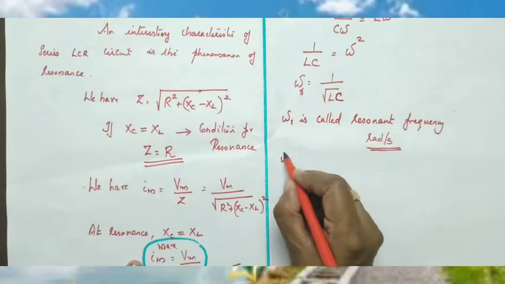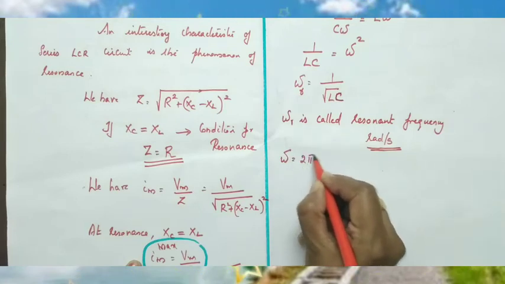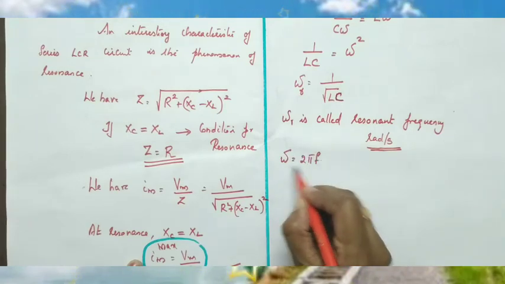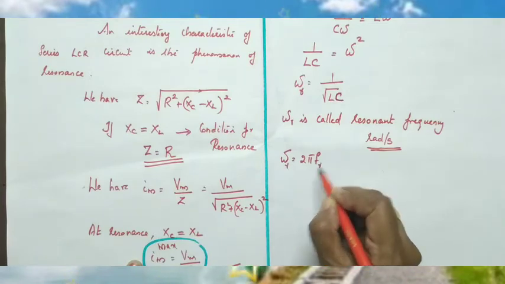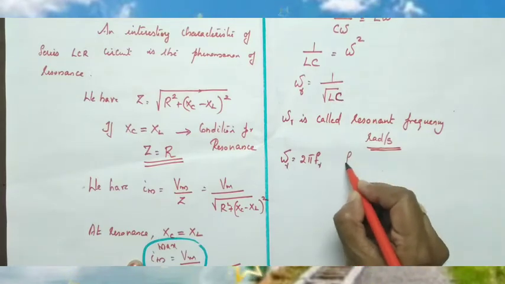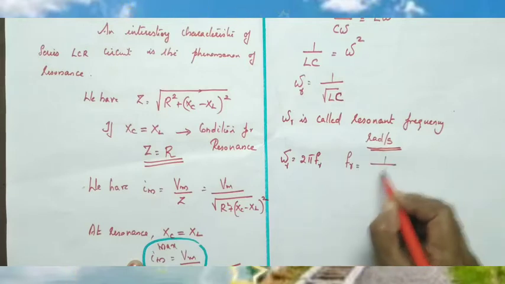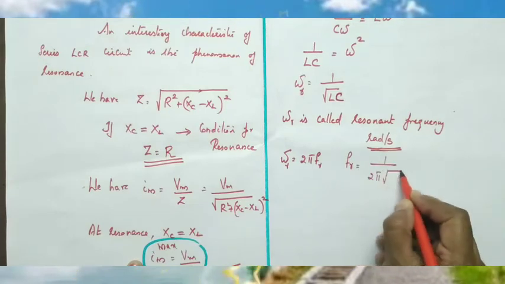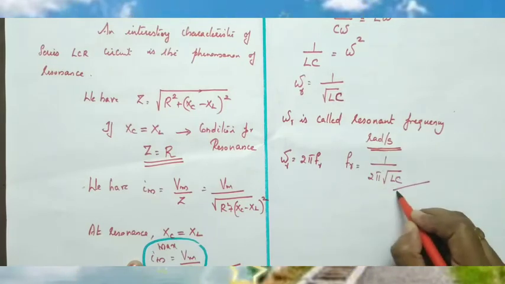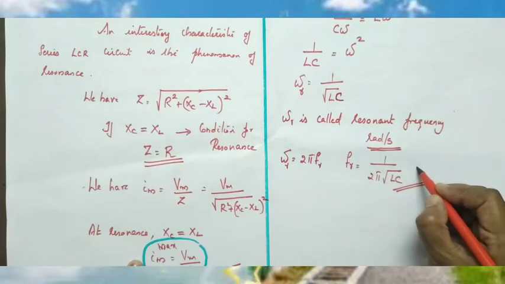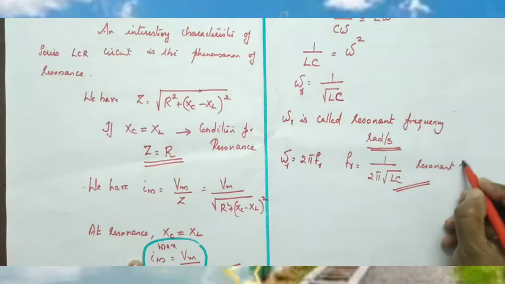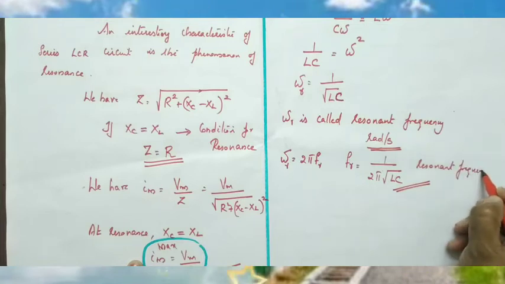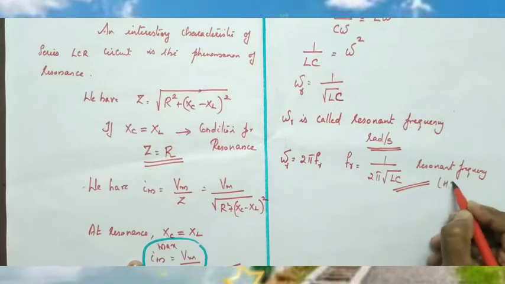We know that omega equal to 2 pi f, isn't it? Omega R can be taken as 2 pi fr. So, using that, frequency fr is also given by 1 by 2 pi root LC. So this is also called a resonant frequency, but its unit is hertz.